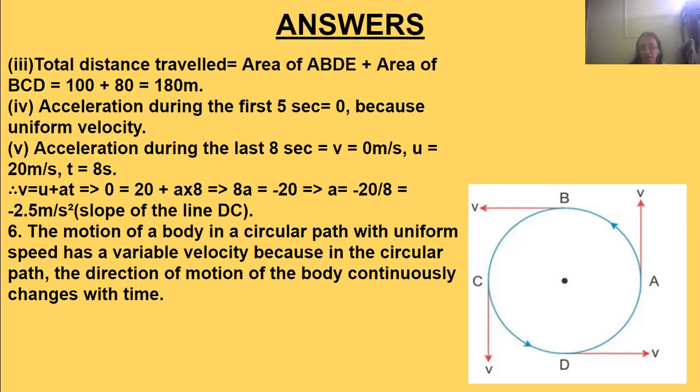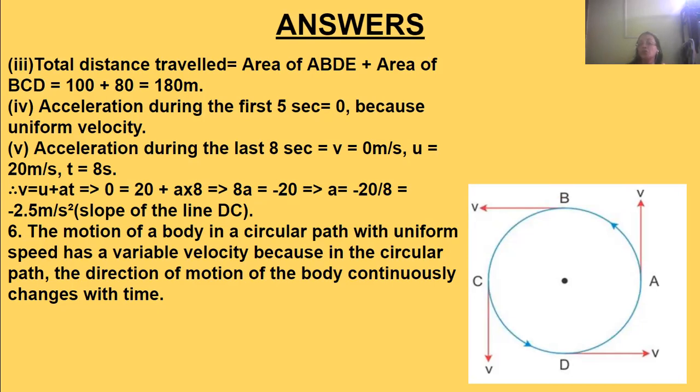So let us find out from the formula. V is equal to u plus at. So V, we know, is 0 meters per second, and the initial velocity, that is u, is 20, plus a into t. We need to find out a, that is the acceleration, and t is 8 seconds. Okay.